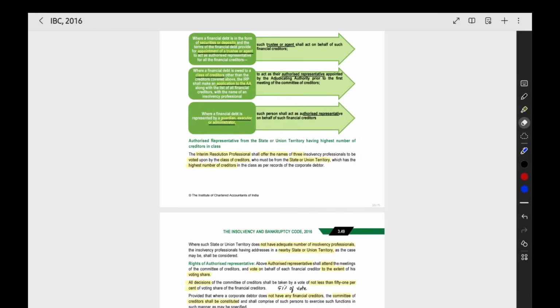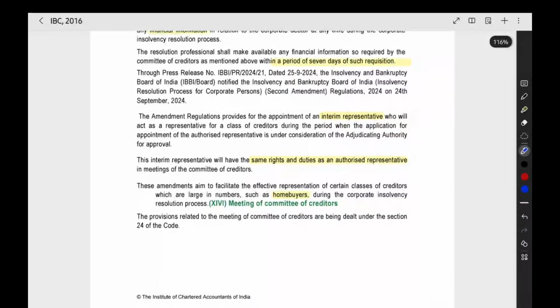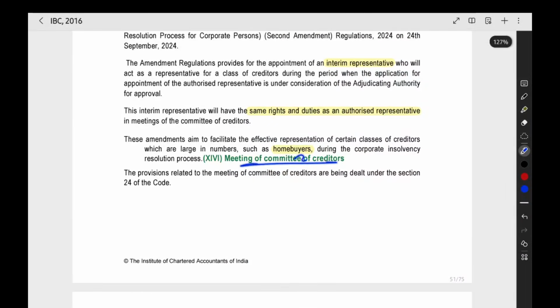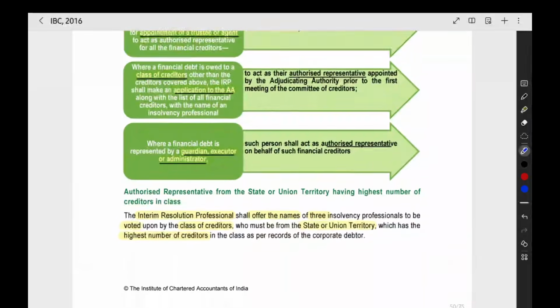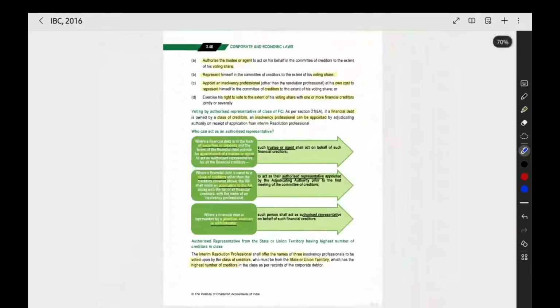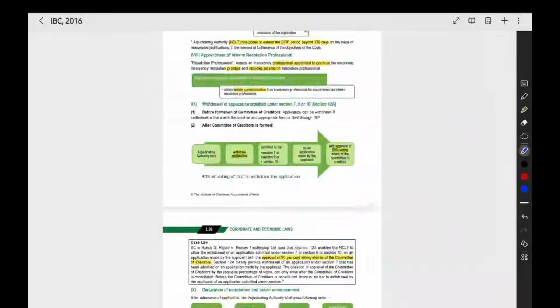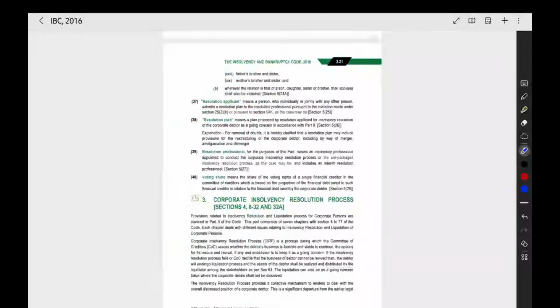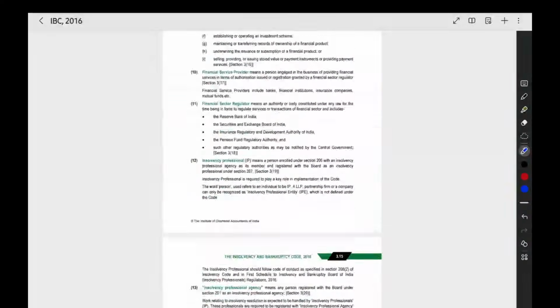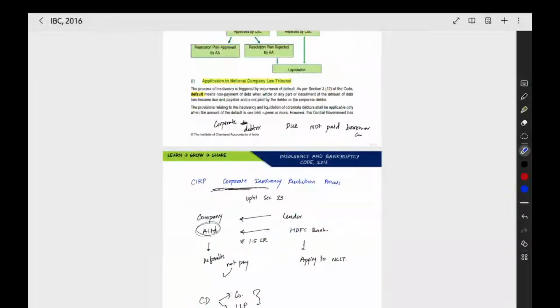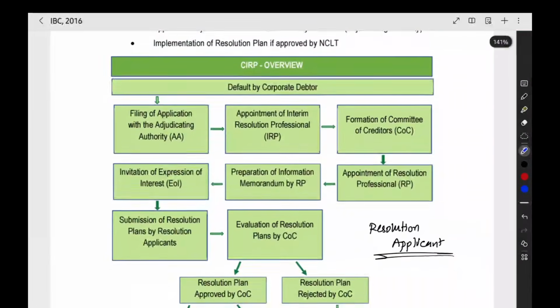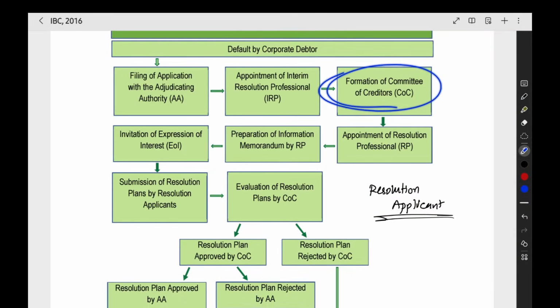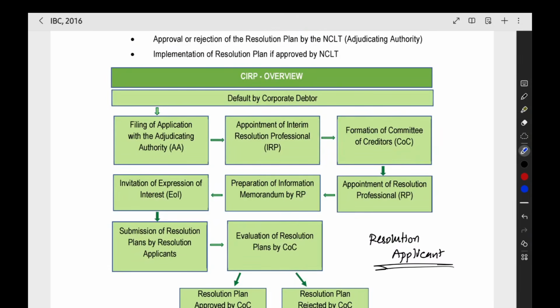Now we can go to the next point. So the next point is meetings of the committee of creditors. Till now we have completed the authorized representative point. Now when you see the process, the committee of creditors point itself is a little bit big. We spent a lot of time on the committee of creditors point because we have a lot of points in that. So that's all about this.